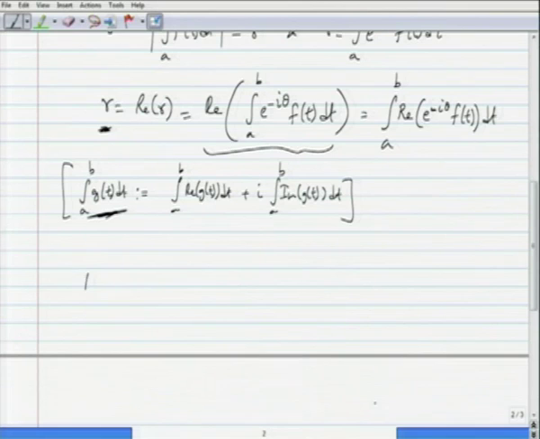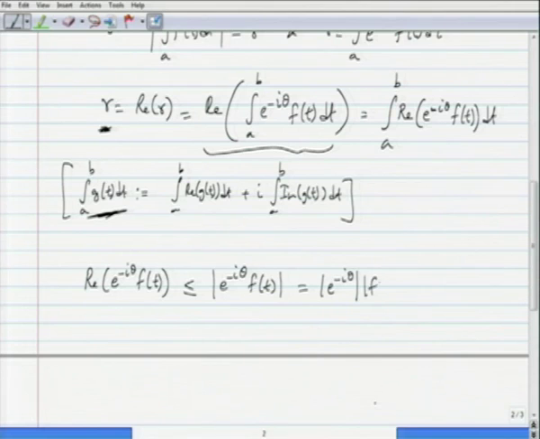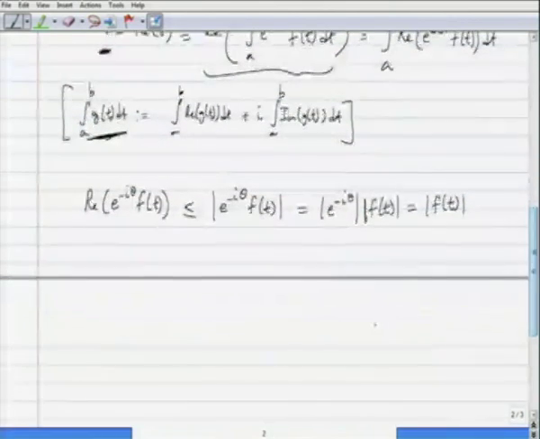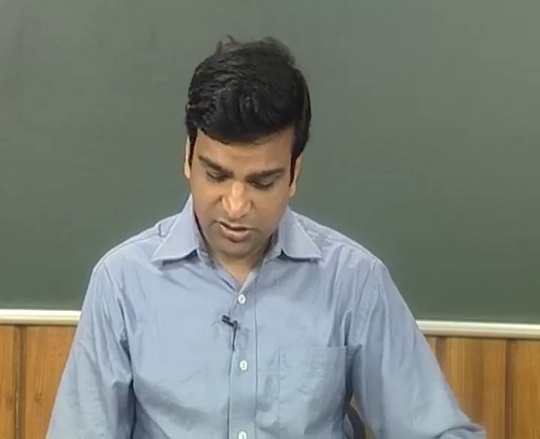Let me isolate the integrand, the real part of e power minus I theta f of t. This is less than or equal to, of course, the modulus of that complex number itself, depending on t. So, this is less than or equal to the modulus of e power minus I theta f of t, because the real part of a number is always less than or equal to its modulus. And this in turn is equal to the modulus of e power minus I theta times the modulus of f of t, which is equal to the modulus of f of t, because the modulus of e power minus I theta is always 1, independent of theta.